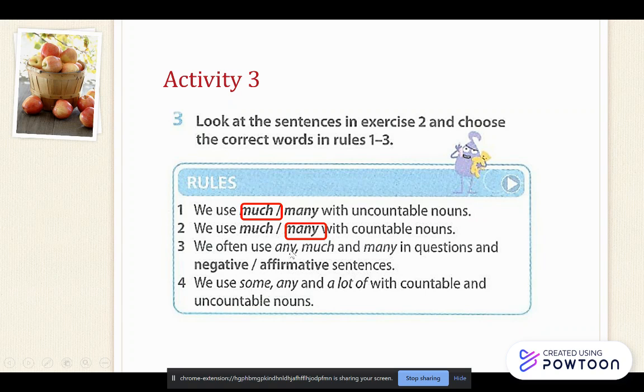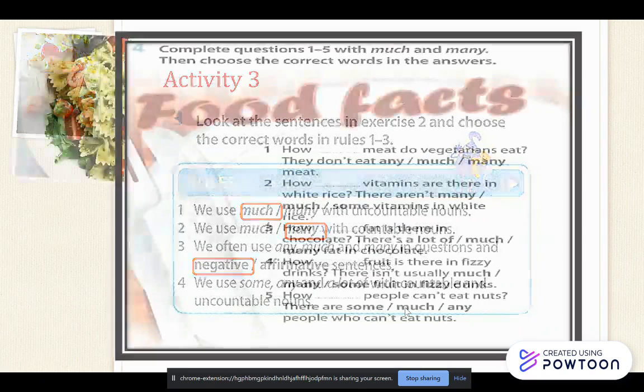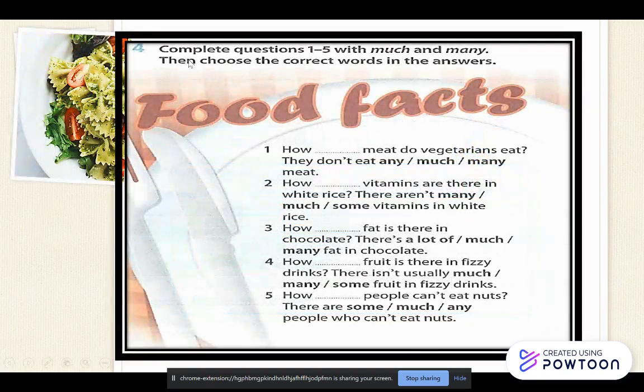We often use any, much, and many in questions and negative sentences. We use some, any, and a lot of for both countable and uncountable nouns. For this activity, you need to complete the questions with much and many, and then you have to choose the correct words in the answer here.